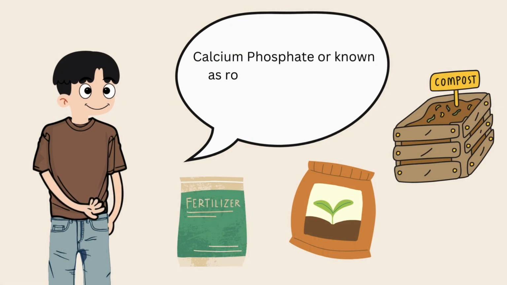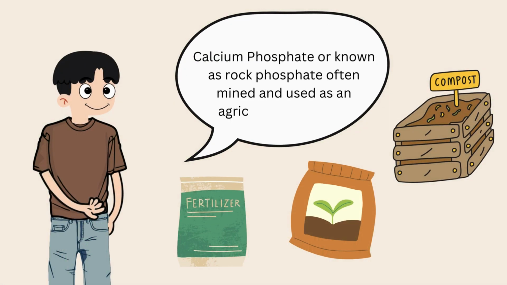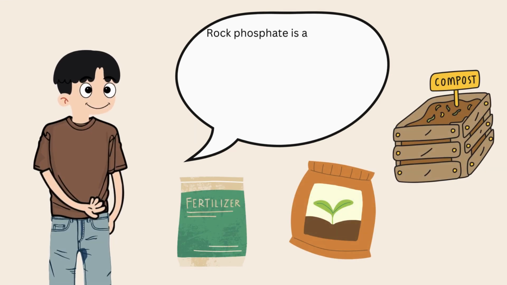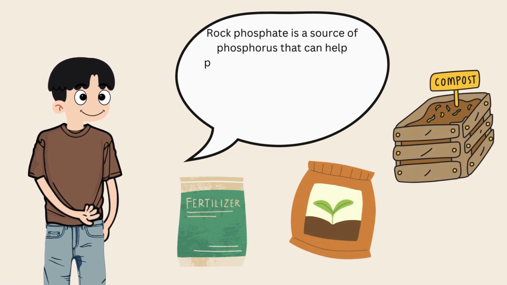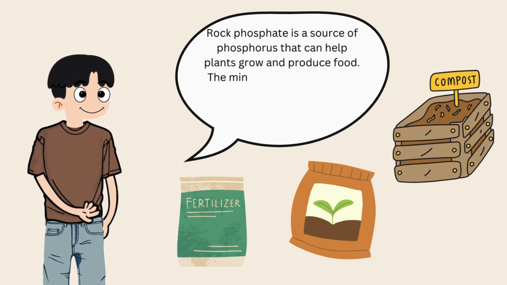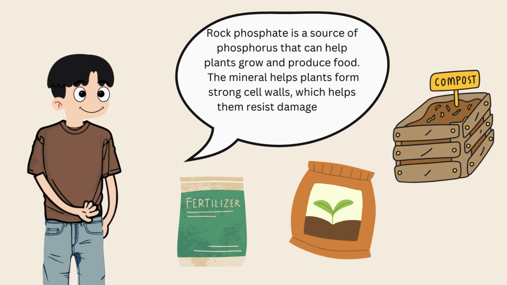Calcium phosphate, also known as rock phosphate, is often mined and used as an agricultural fertilizer. Rock phosphate is a source of phosphorus that can help plants grow and produce food. The mineral helps plants form strong cell walls, which helps them resist damage from pests and diseases.